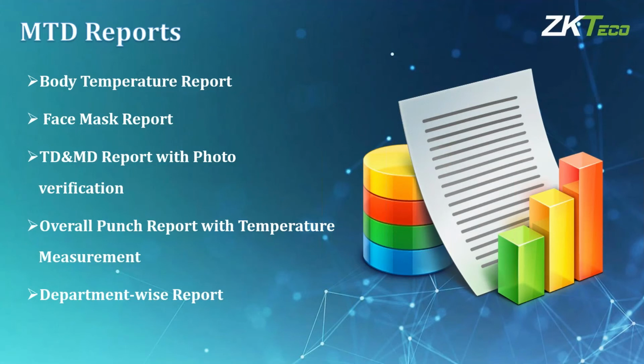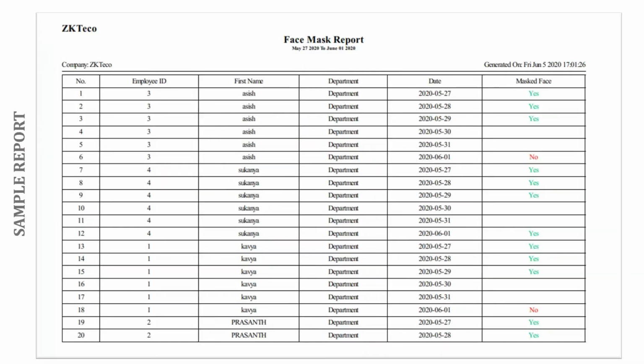And these are the reports. We have different kinds of reports in MTD, the pandemic modules also: body temperature report, face mask report, and TDMD report with photo verification. So you can get the live photo also. Those who are without mask or with mask, that photo will also be recorded in your report. So these are some sample reports.